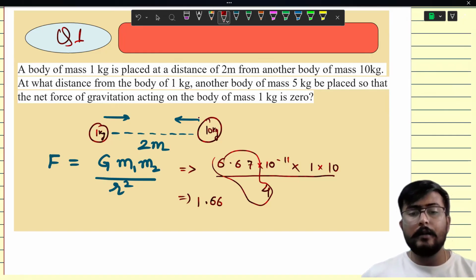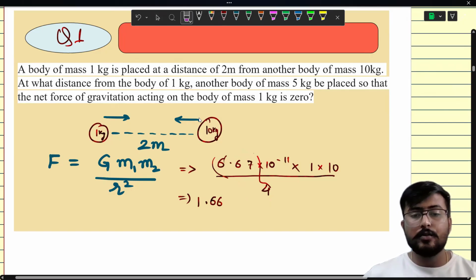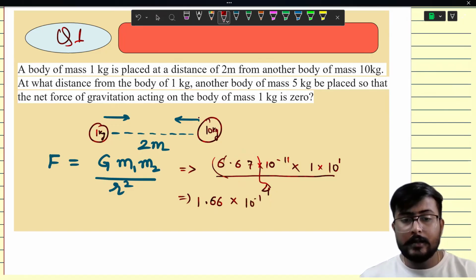And then there is 10 raised to power minus 11 over here, and also there is 10 raised to power 1. So we got 10 raised to power minus 10.